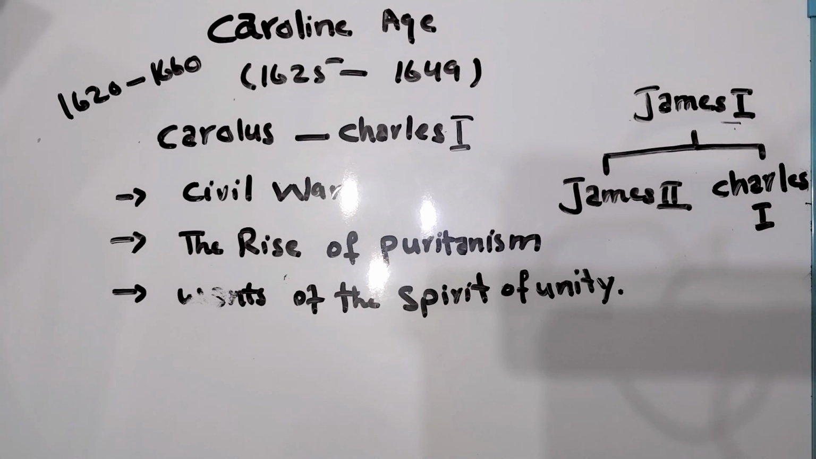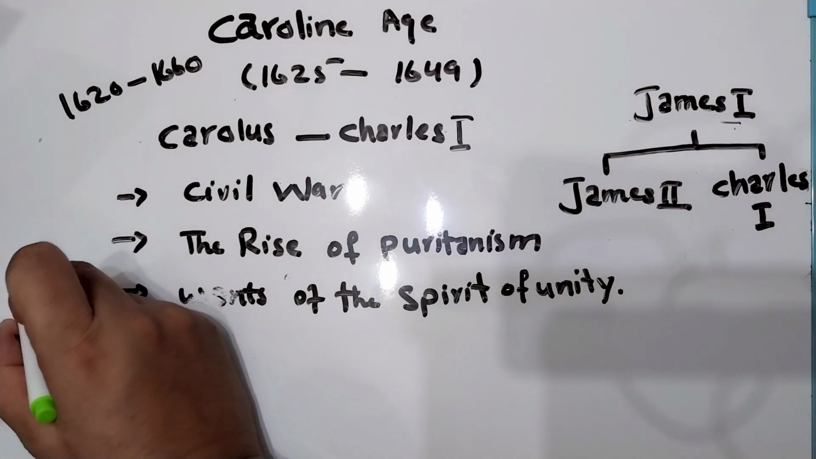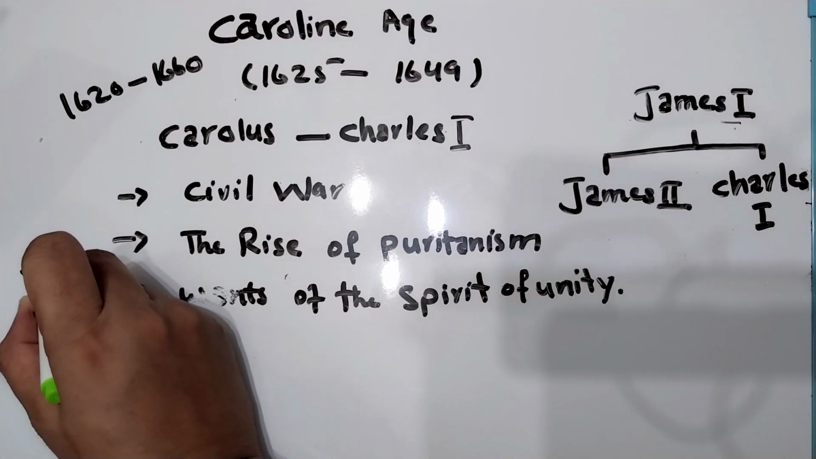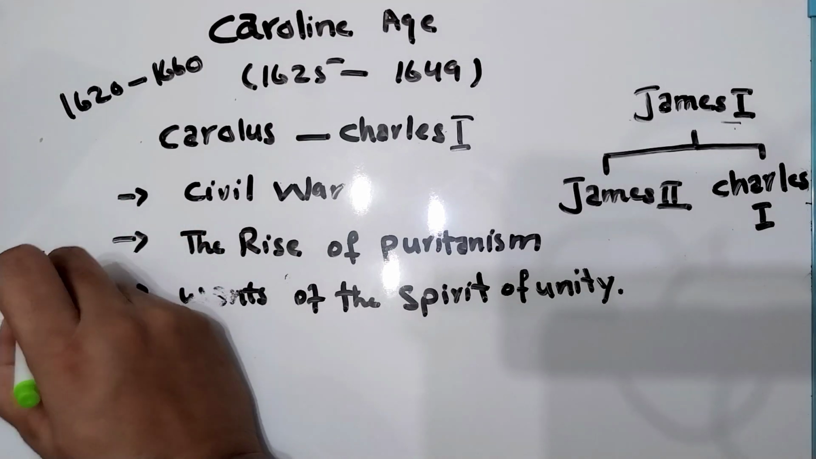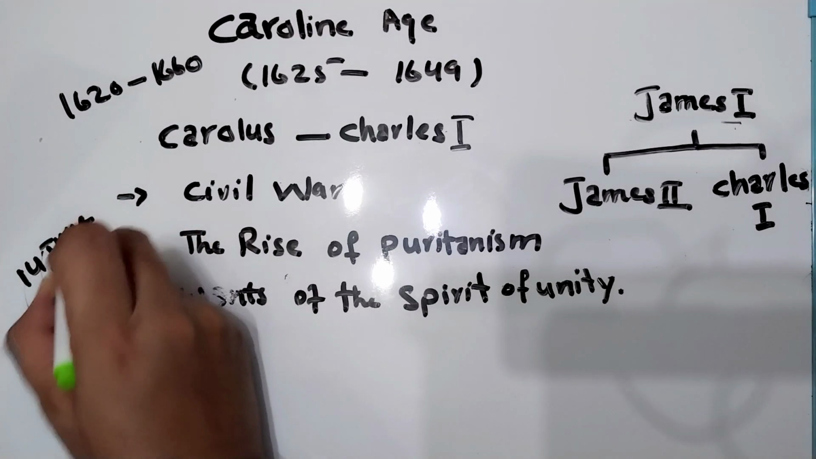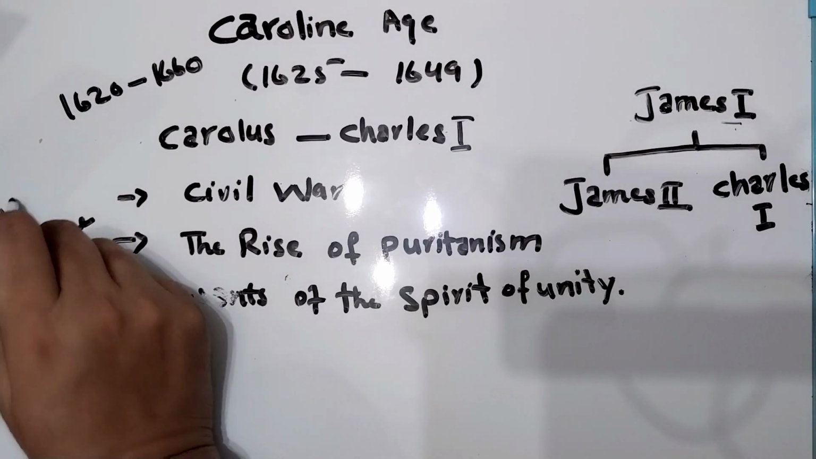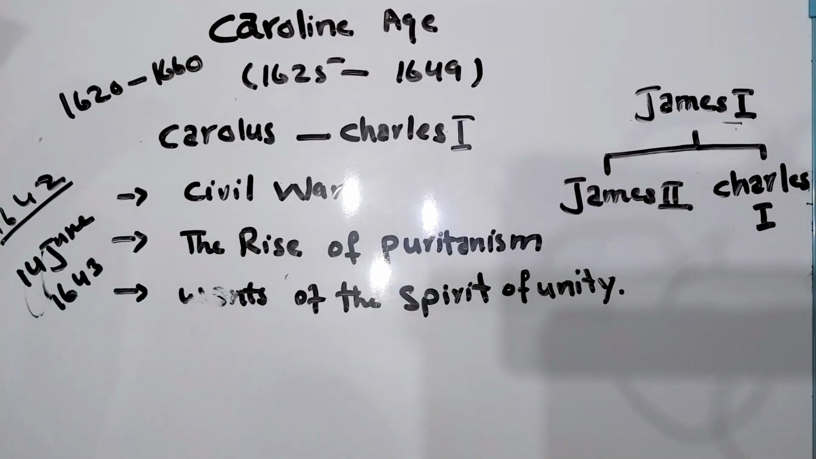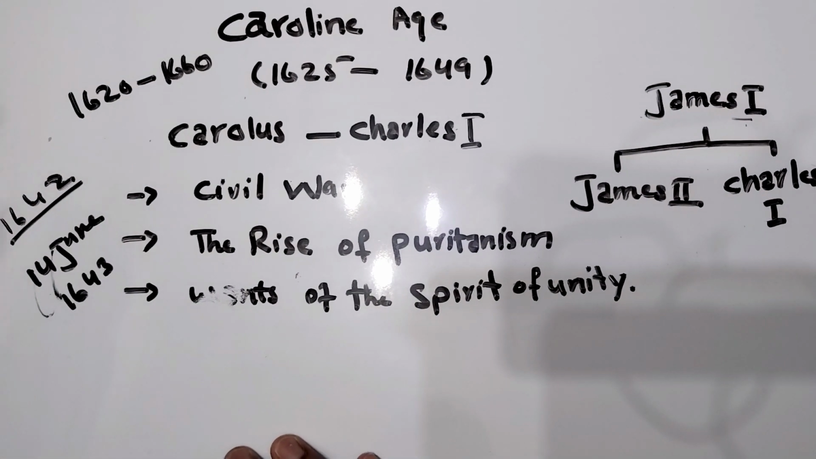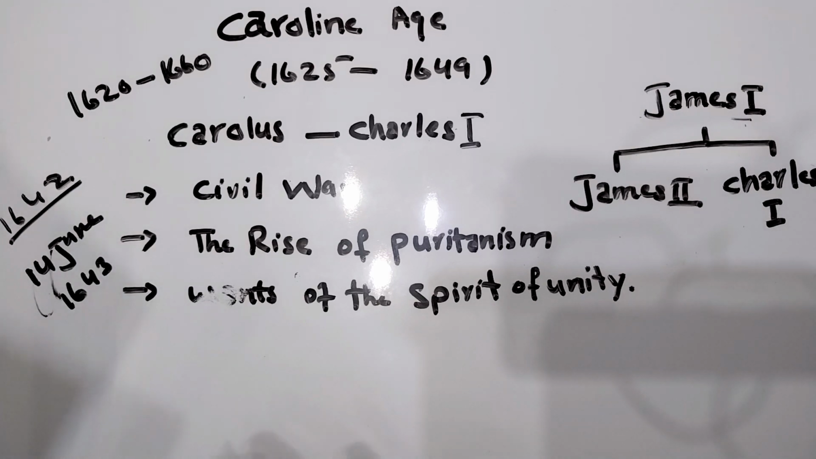In 1642, English theatres were officially closed. You have to note the date: 14th June 1643. In 1642, all the theatres were officially closed.